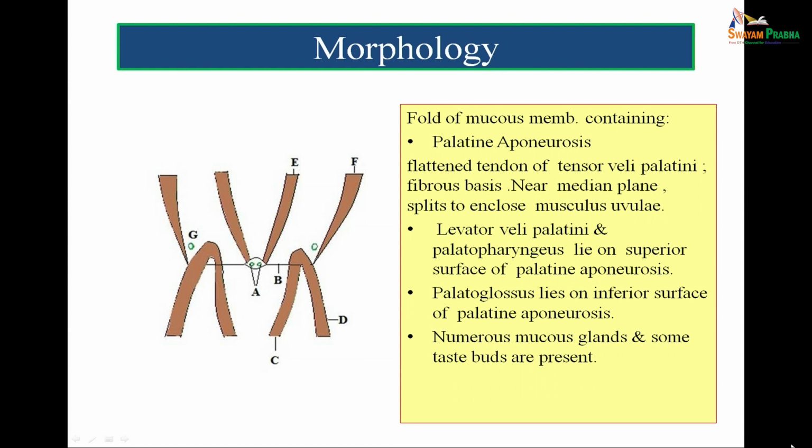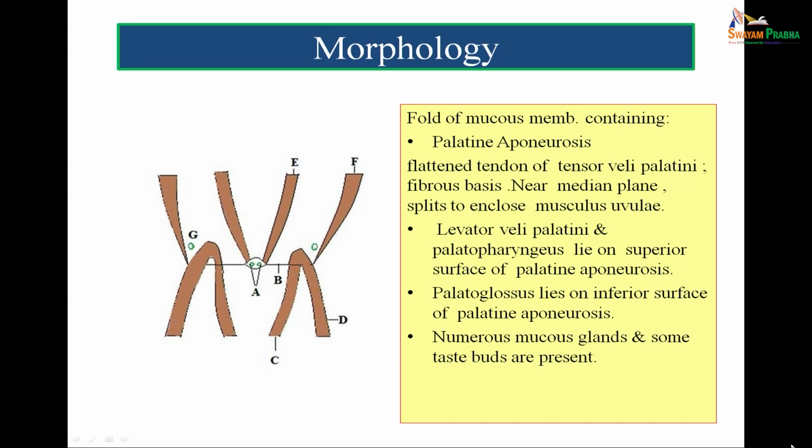Now, on this B, on the superior surface of the palatine aponeurosis, there is a muscle, that is E. So, there is a muscle lying on the superior surface of the palatine aponeurosis, E. This muscle is called the levator veli palati. And another muscle on the superior surface of the palatine aponeurosis is D. This muscle is the palatopharyngeus. And on the inferior aspect of the palatine aponeurosis is the muscle C. This muscle is the palatoglossus.